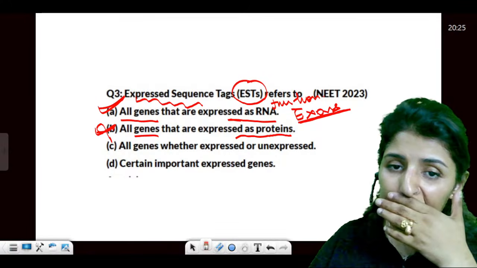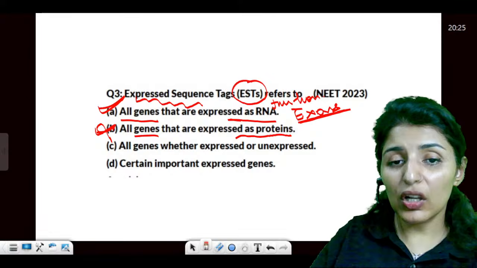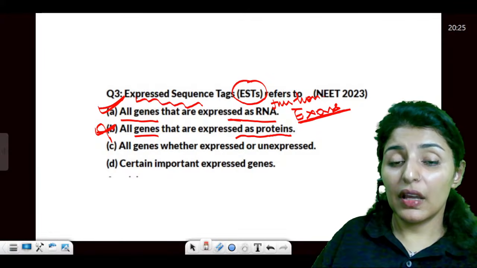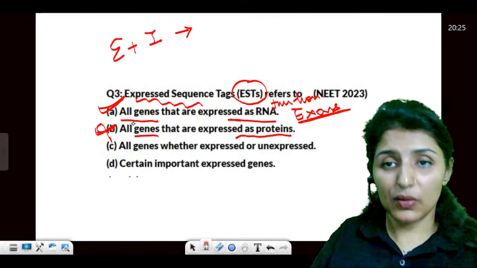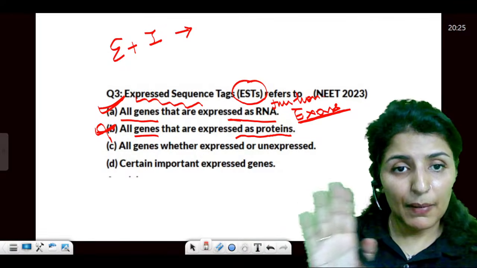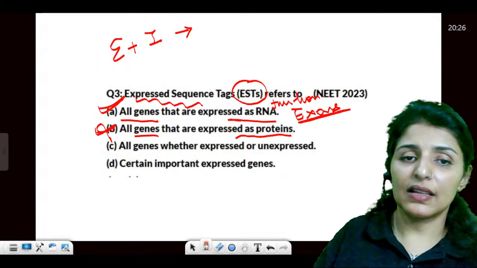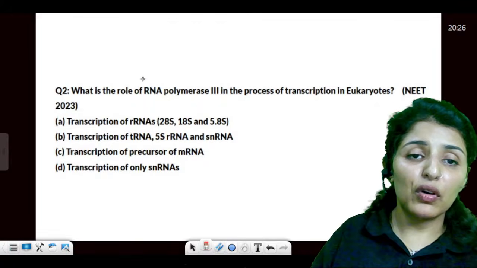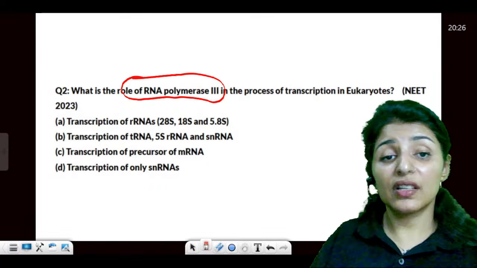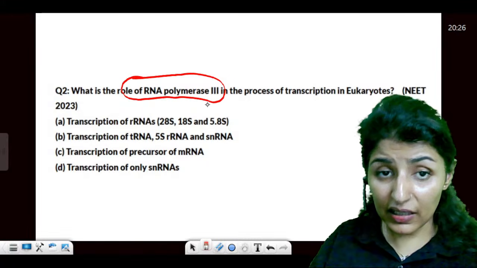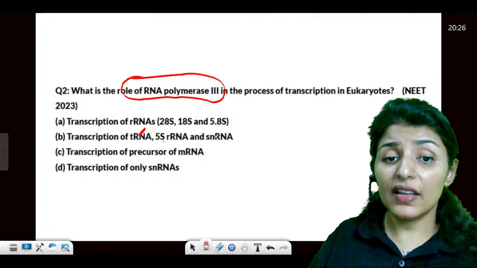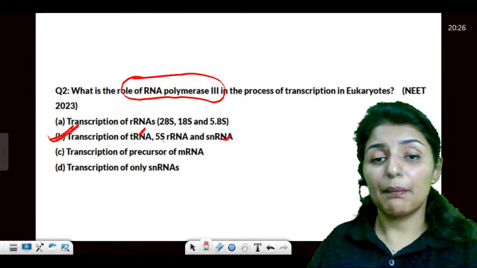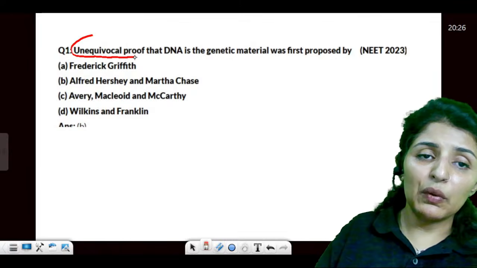Is that clear to all? If we include exons plus introns, then it is sequence annotation, which covers all sequences. But only exons, then it is EST. Now, moving on to the role of RNA polymerase 3. I told you, 3 for tRNA, and then 5S rRNA. The answer will be B.